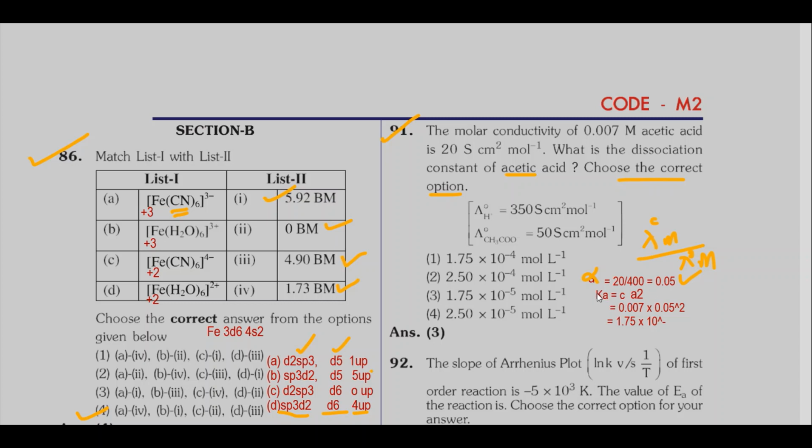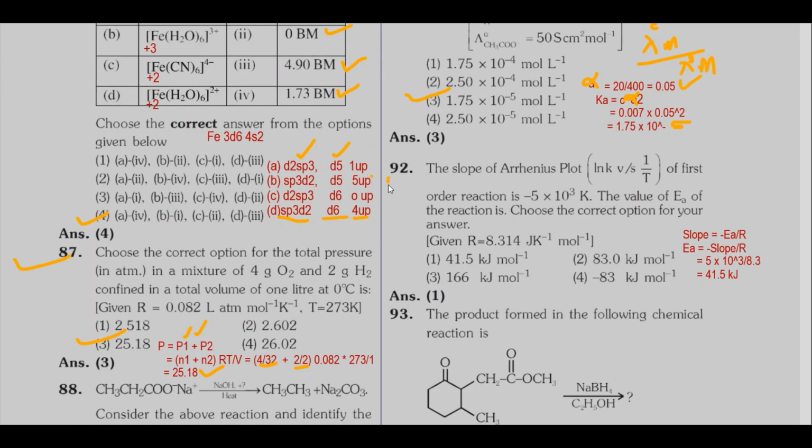Then what about the dissociation constant? Dissociation constant Ka is equal to C alpha square. C is given here as 0.007. We are substituting the value here. Then alpha we have found out is 0.05. Here I am substituting 0.05. C alpha square, 0.05 raised to 2. So the answer is 1.75 into 10 raised to minus 5. Option 3 is correct.